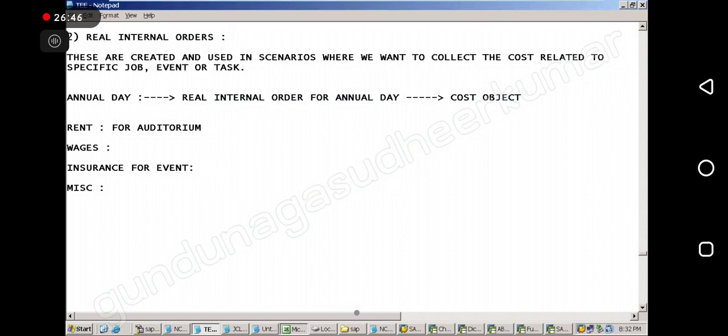Insurance for annual day. And also for a particular day or every month? For the auditorium for 1 day. Event 1 day. Wages for 1 day. Correct? Once some laborers are working to organize the event, a big event. Yes, so got it. Correct now?